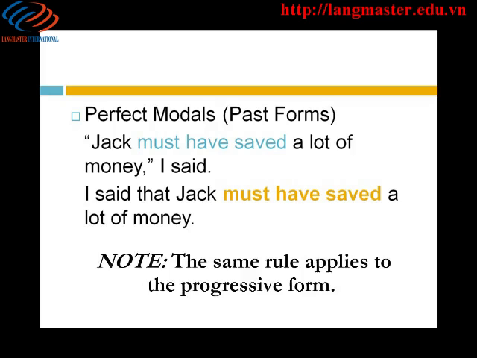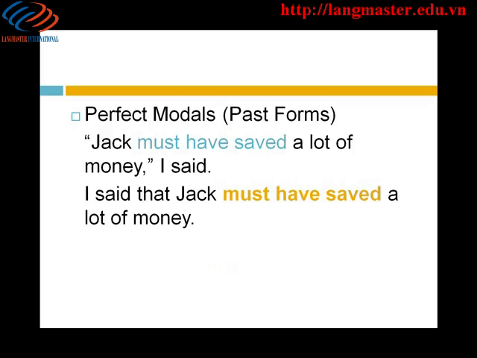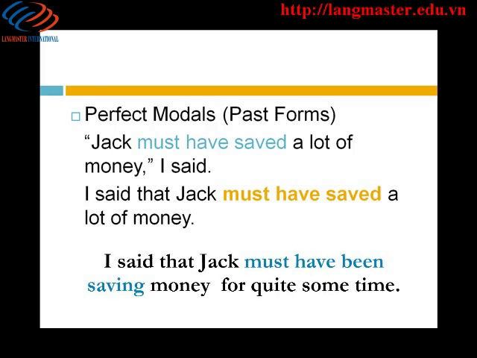The same rule applies to the progressive form. For example, I said that Jack must have been saving money for quite some time. The original verb phrase, must have been saving, does not change.